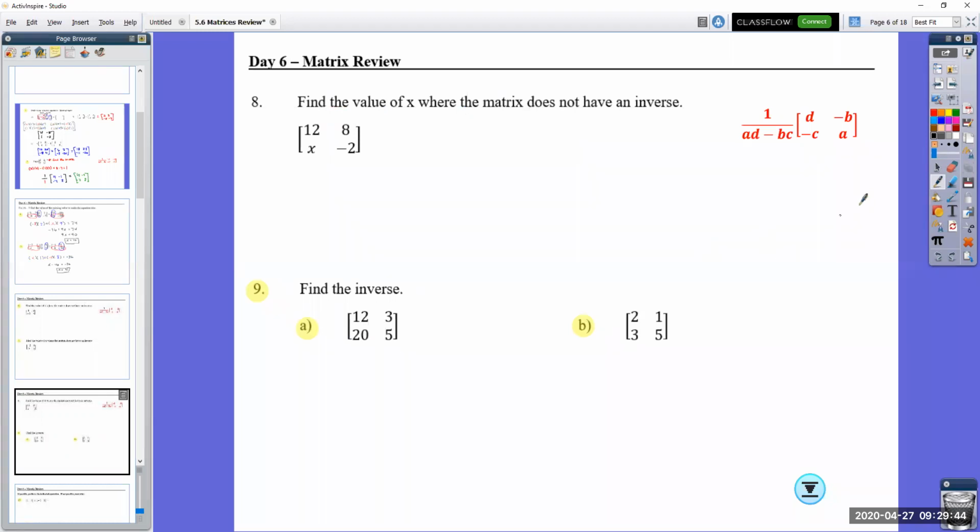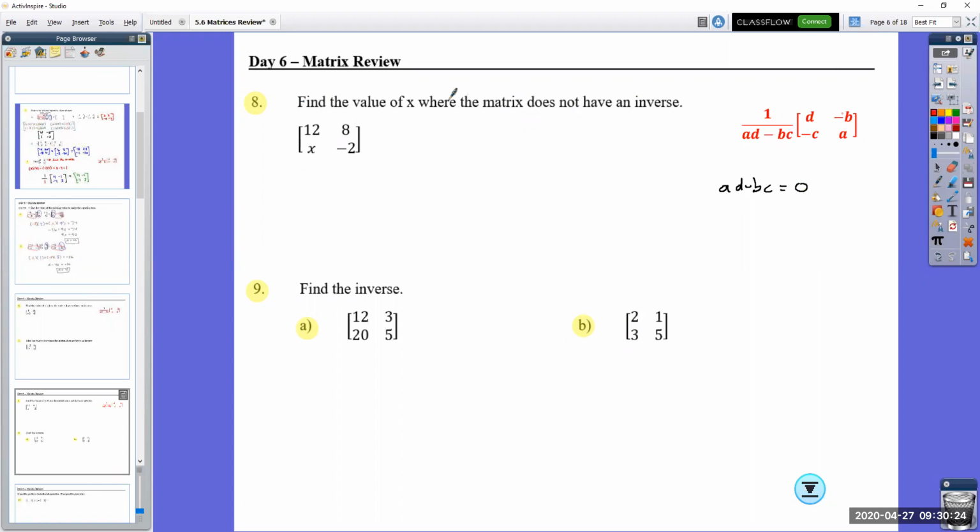Question 8. Find the value of x where it does not have an inverse. Okay. We're just going to go through all the problems this time. Now remember, it does not have an inverse. This right here lets us know how to find an inverse, but if it does not have an inverse, remember, I can multiply this matrix by 1. If this was a 1, I could multiply it by 1 or a negative 1. There's only one thing I can't multiply it by, and that's when AD subtract BC equals 0. Because 1 divided by 0, we can't do that. That is undefined, and I can't multiply by something that's undefined.